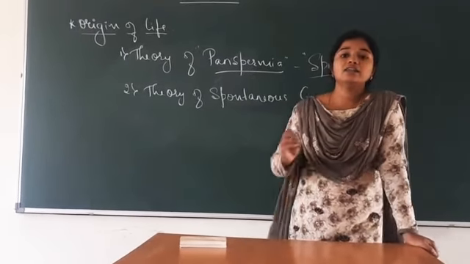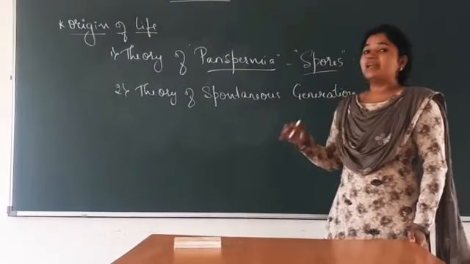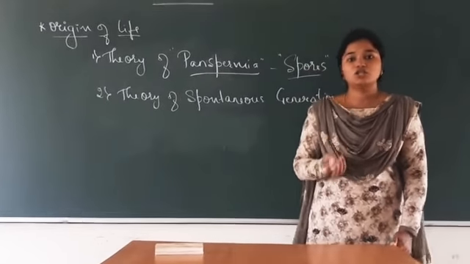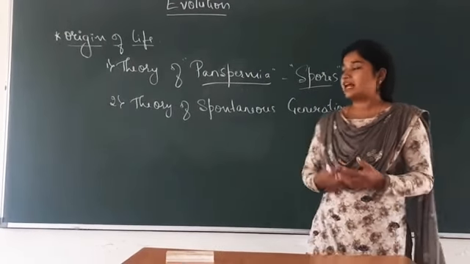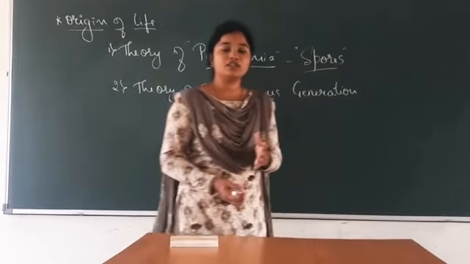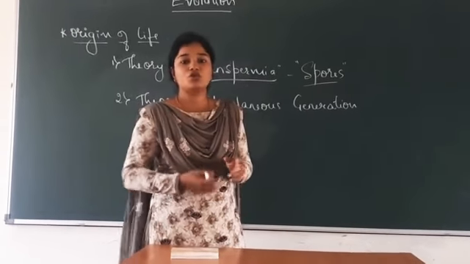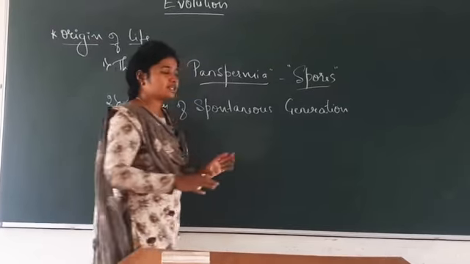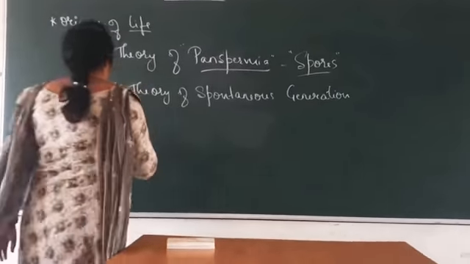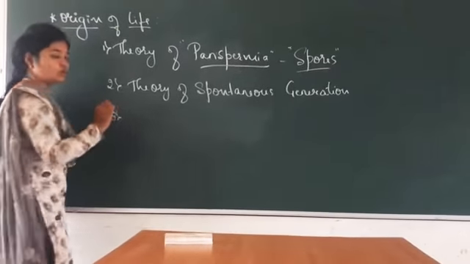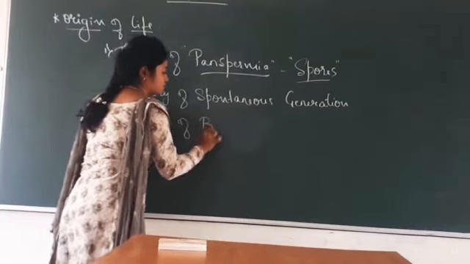What is this theory? The theory of spontaneous generation states that life came out from rotten and decaying matter such as mud, straw, sand, etc. Life started coming out from the rotten and decaying things. This was not accepted, and this theory was disproved by Louis Pasteur through his theory, which is called the theory of biogenesis.